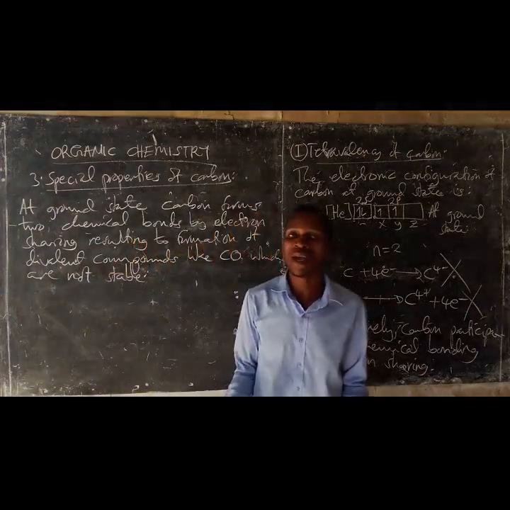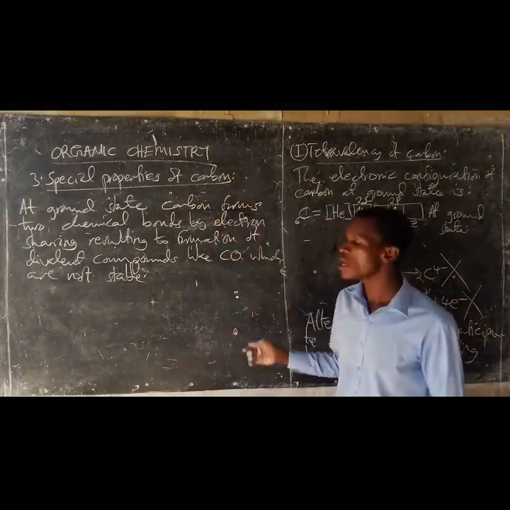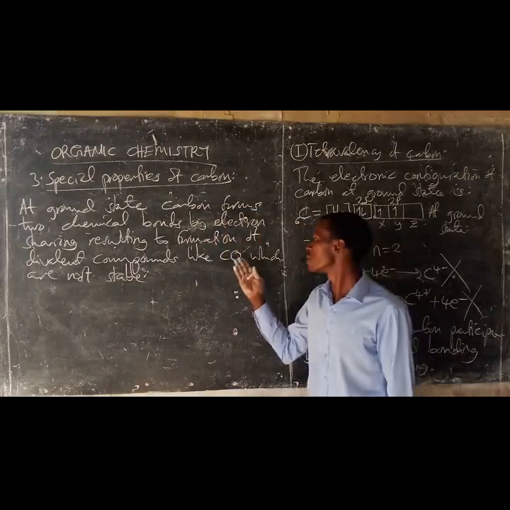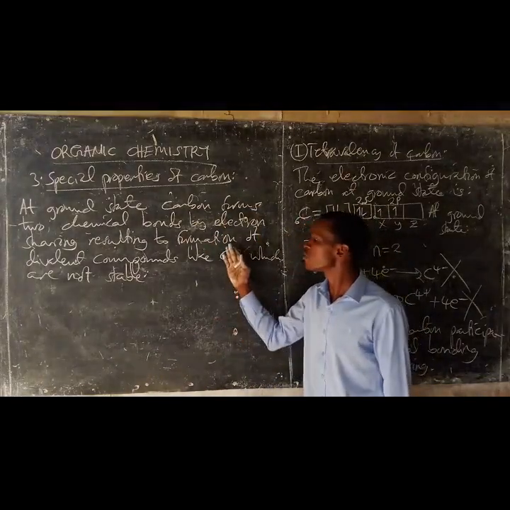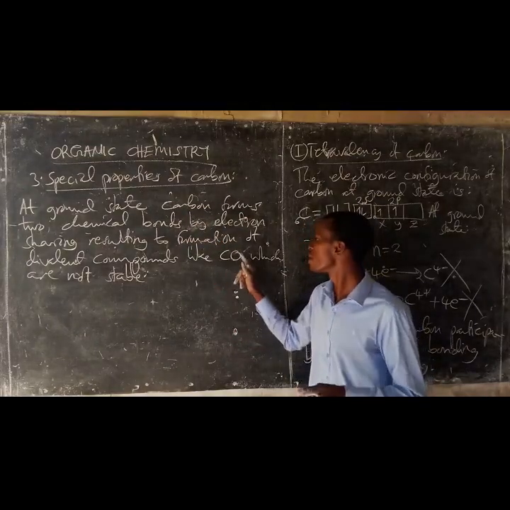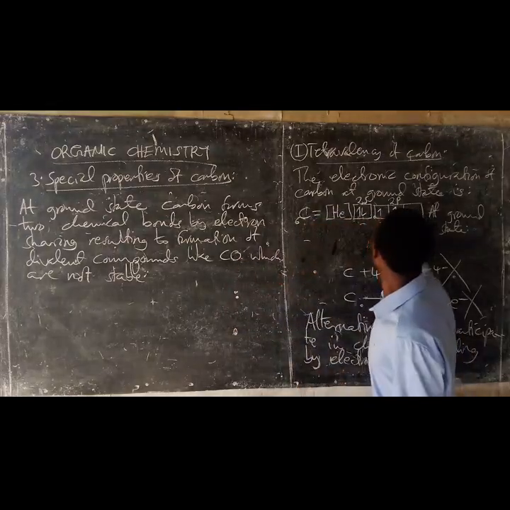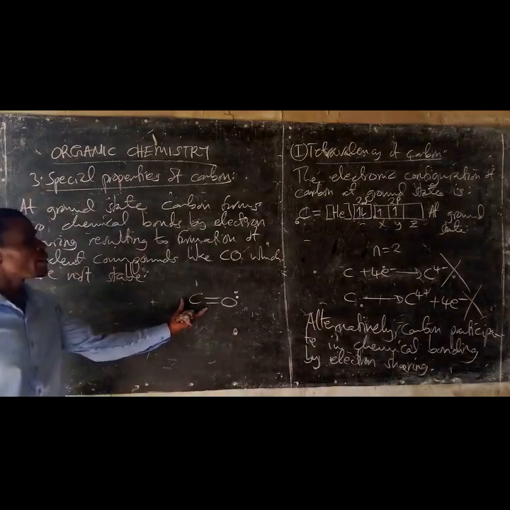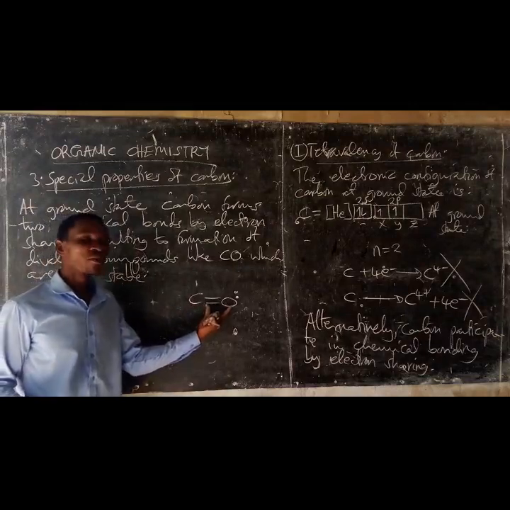Why? Because they have high heat of formation. Any chemical species which has high heat of formation is unstable, and in most cases does not exist. For example, carbon monoxide is a divalent compound of carbon, which is formed when the carbon atom combines with an oxygen atom at ground state to form two chemical bonds. This chemical species is very unstable and cannot exist because it has high heat of formation.